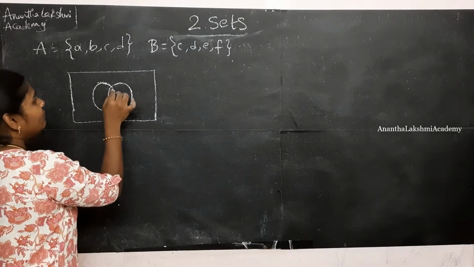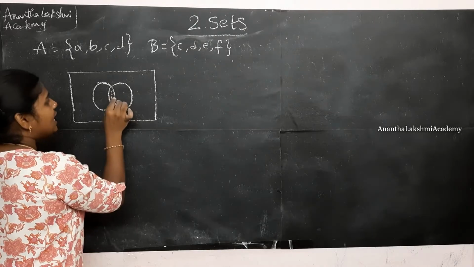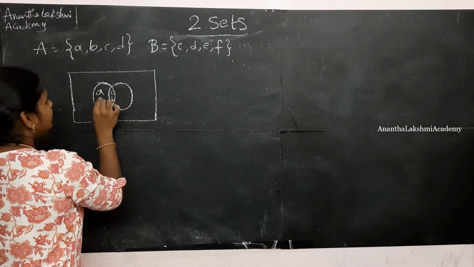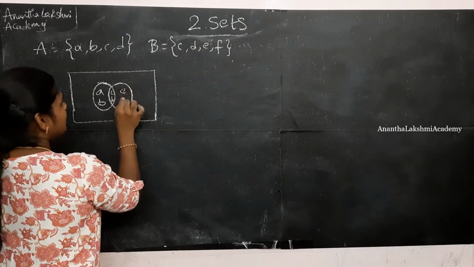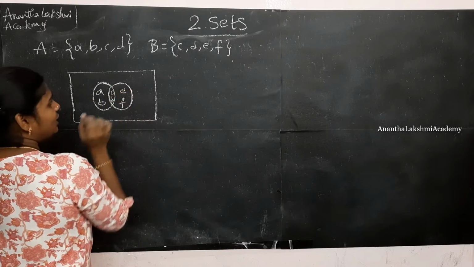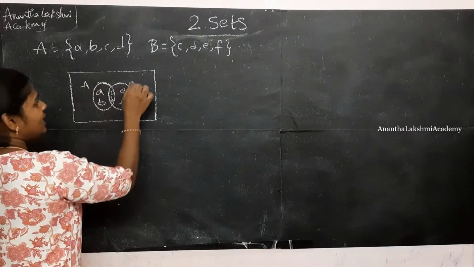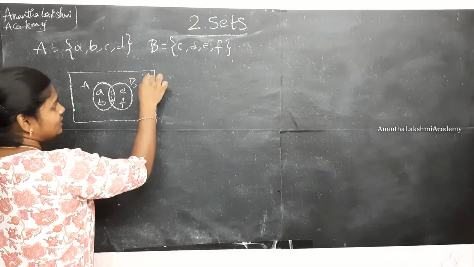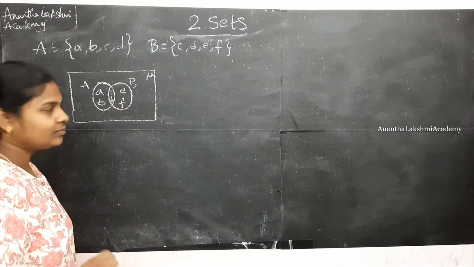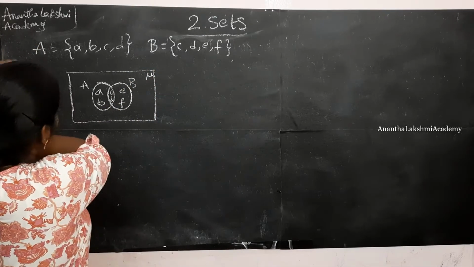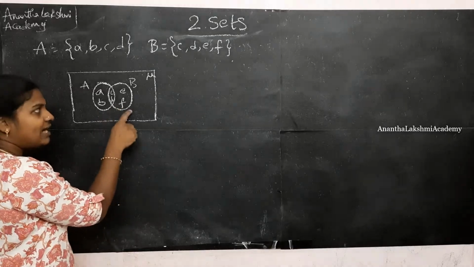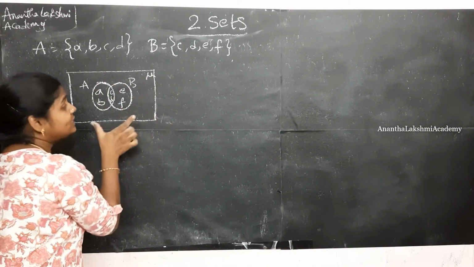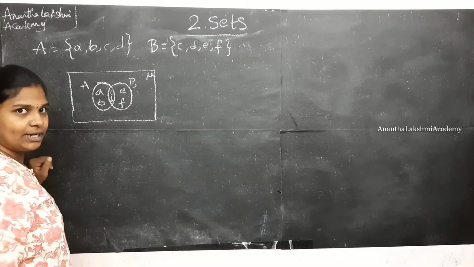Within the common part we have C and D. Other than that, A, B and E, F. This is set A, and this is B, and this is the universal set. So these are Venn diagrams when you have two sets with something in common.